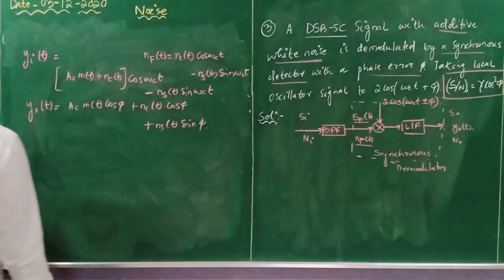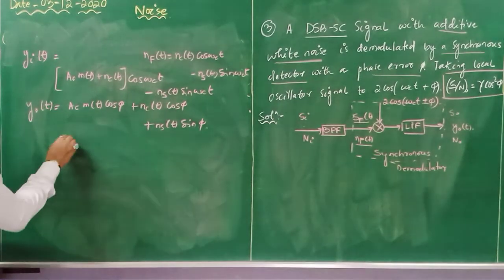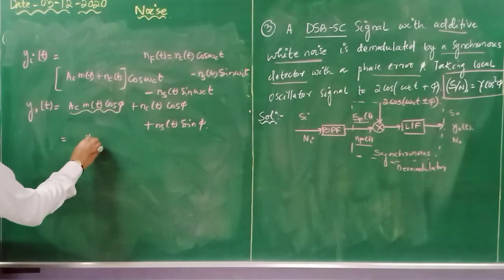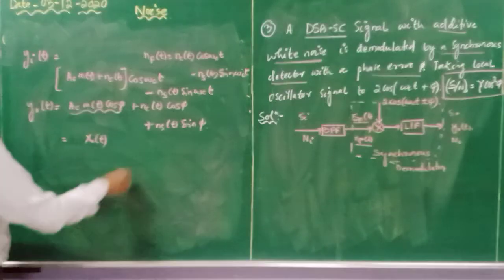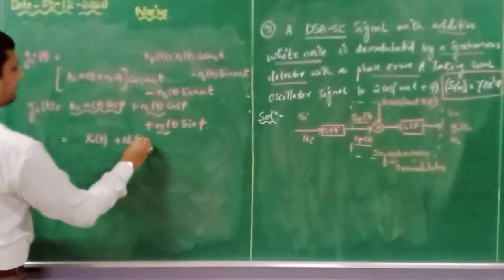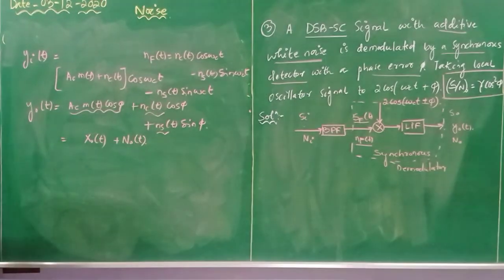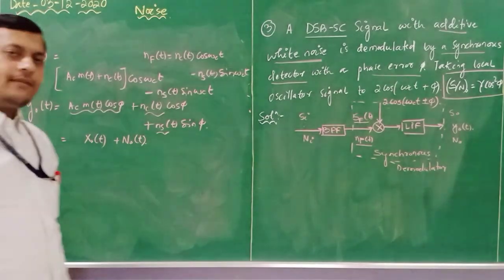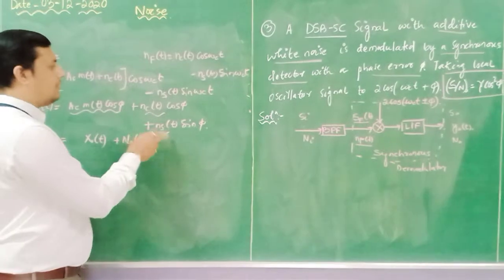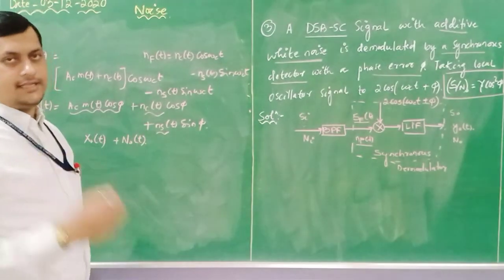Done. So these are the equations I will get. So this particular part I can write as x naught, and this particular part I can write as n naught of t. Done. x naught means the part in which my information is present, and n naught of t is the part in which the noise component is present.